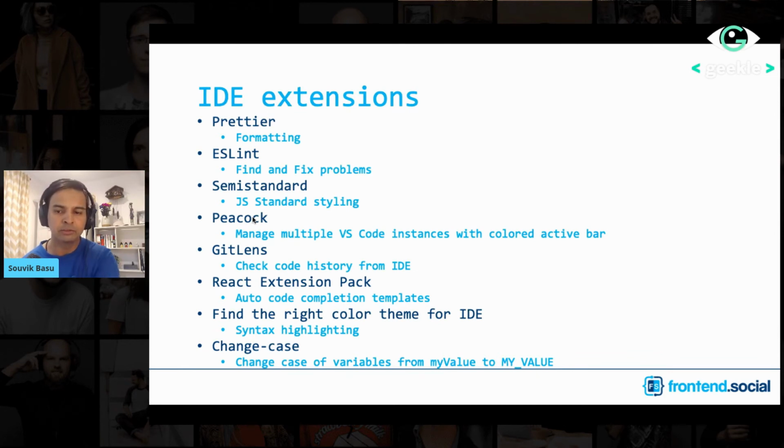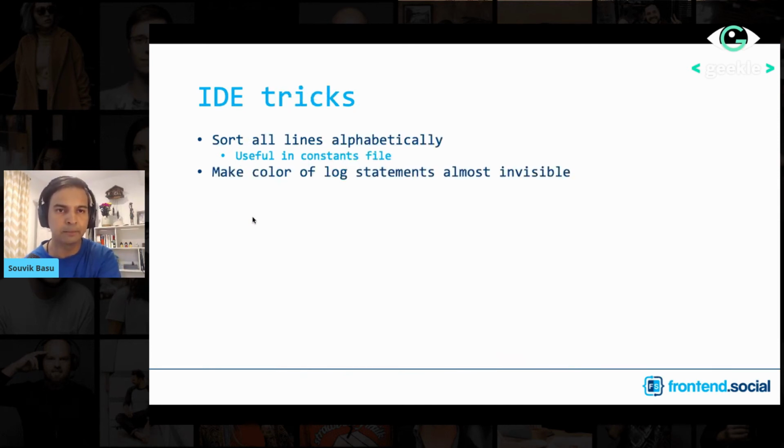And also, you can probably use some extensions for changing the case of your variables. Sometimes you want to change from kebab case to capital case. So it's always useful to use some kind of an extension for that. In fact, also try to learn a lot of the tricks which are there in your IDE.